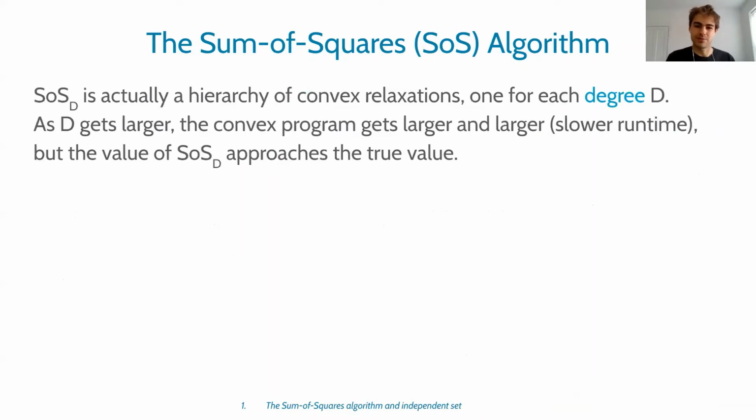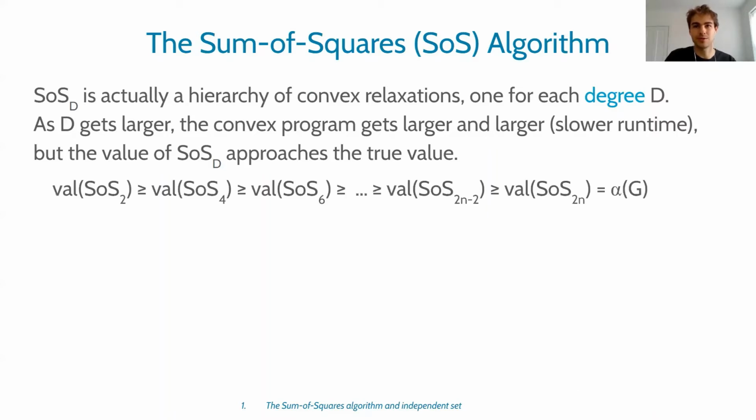Okay, so more about sum of squares. The SOS hierarchy is actually a hierarchy of convex relaxations, one for each degree, denoted capital D. And as the degree gets larger, the convex program gets larger, but the value gets better and better as it approaches the true value of the objective function. So we have this chain of inequalities. And the degree is an even integer, which goes from 2 all the way up to 2n, where n is the number of variables in the objective function and the polynomial constraints.